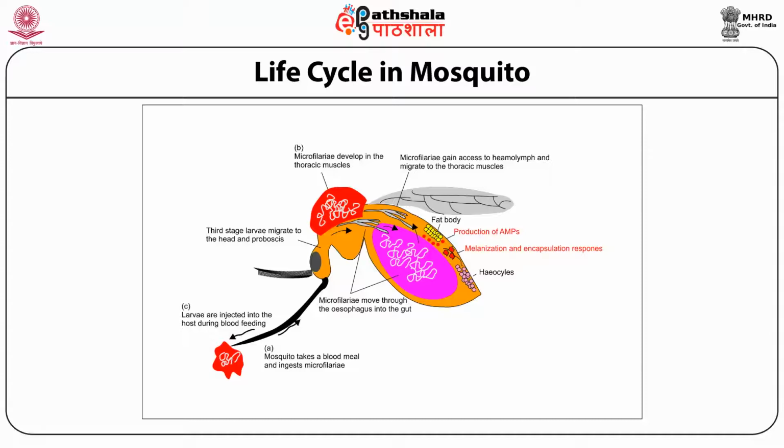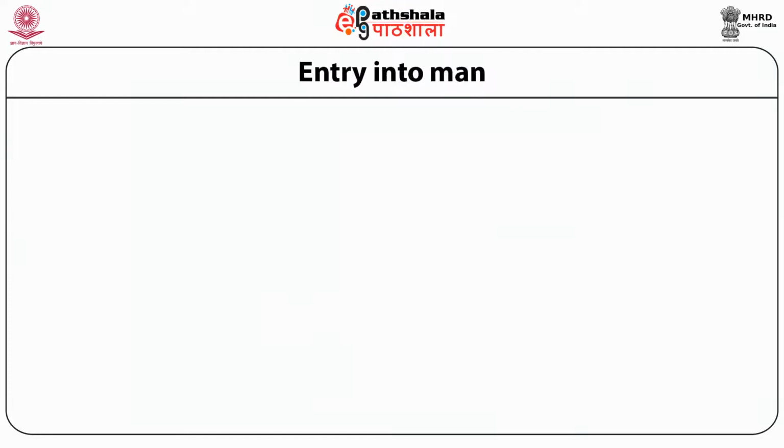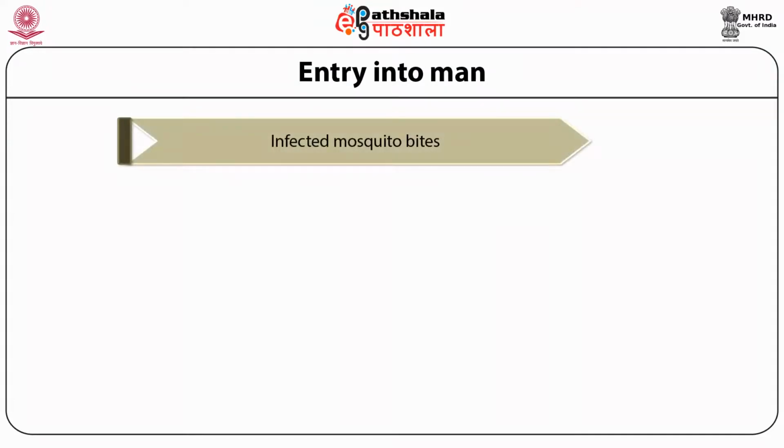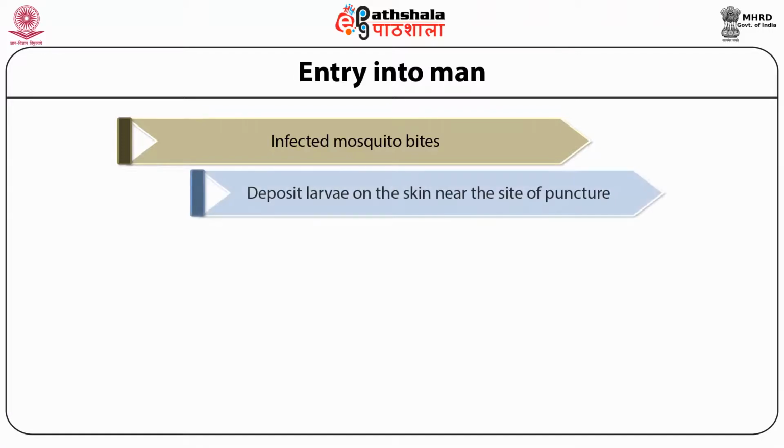The infection now takes place in a new human host when the infected female Culex mosquito sucks the blood of a healthy human being. Unlike other parasites, while sucking blood, the mosquitoes do not release the third stage larva in the human body. You may be aware that in case of malaria and other diseases, mosquitoes release parasites such as Plasmodium directly into the human blood. However, in case of filariasis, the microfilariae are not released directly into the blood. Instead, these are released on the skin of the host near the site of puncture.